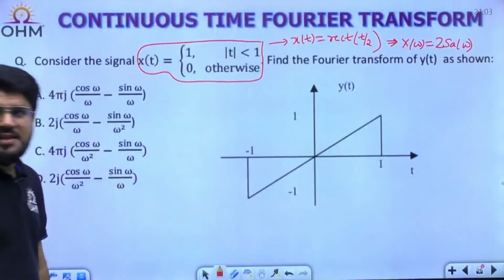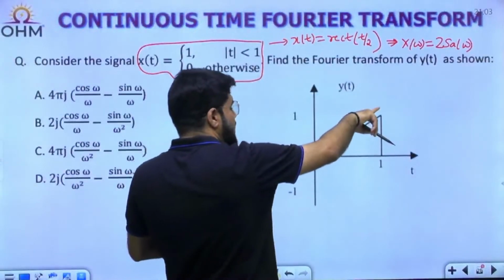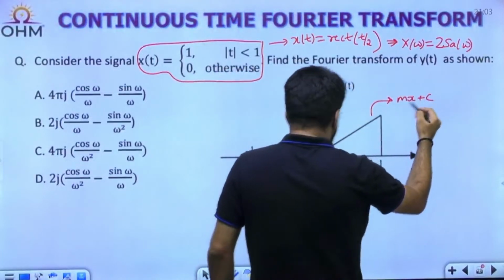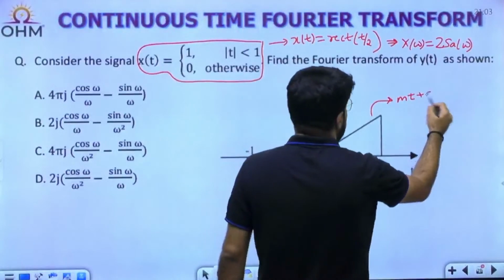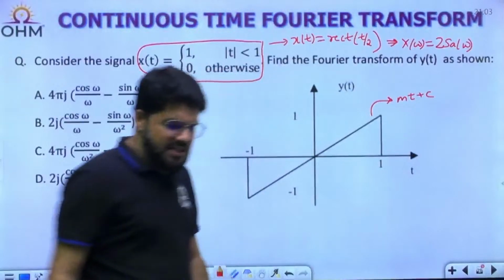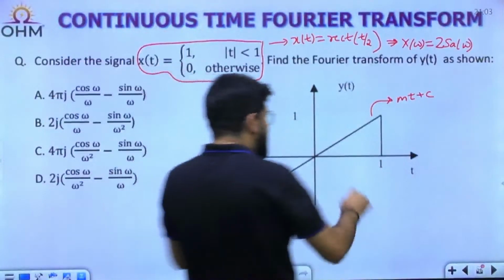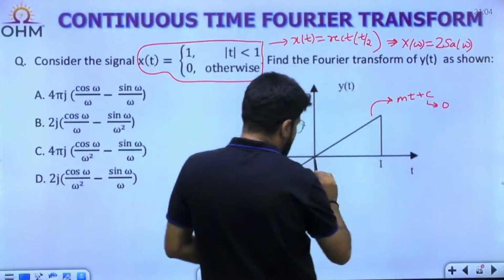Now what is the signal y(t)? Understand what is the y(t) signal, how to relate with the signal x(t) given. y(t) is a straight line, of the form mx plus c. x means t here, sorry, it is a function of time. So mt plus c, straight line relation. m is the slope and c is the y-intercept. What is the y-intercept? It is passing through origin, so no y-intercept. Y-intercept is 0.